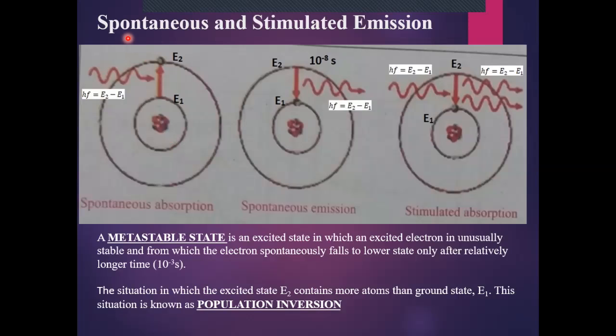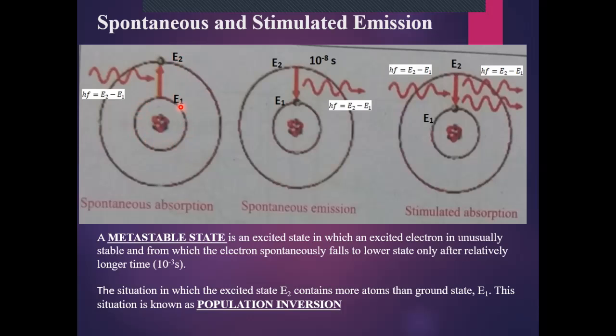First is the spontaneous absorption. This is the model of an atom. This is the nucleus, and these are the two energy levels, or you can say the two shells. This is the energy state E1, and this is the energy state E2. If an atom is residing in its ground state, there are two states.